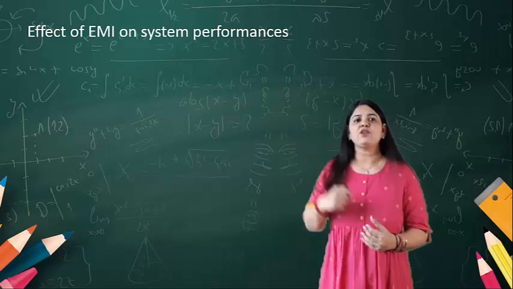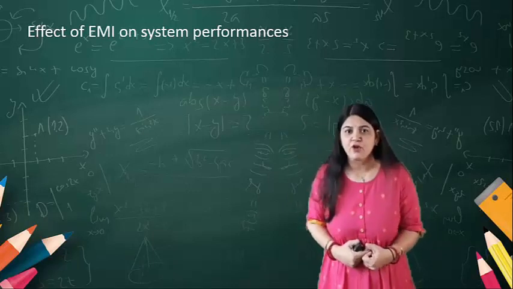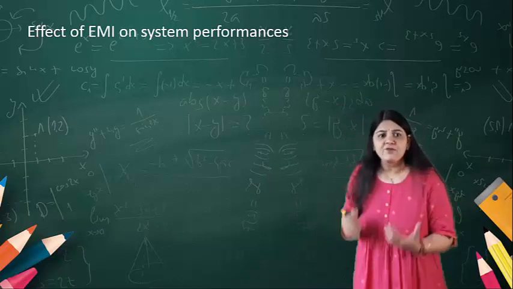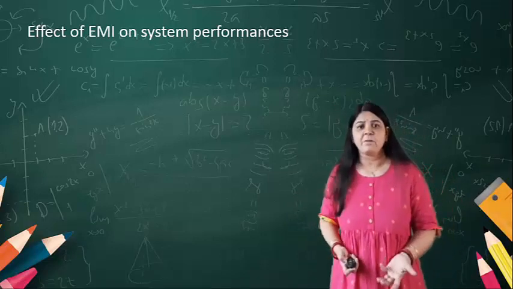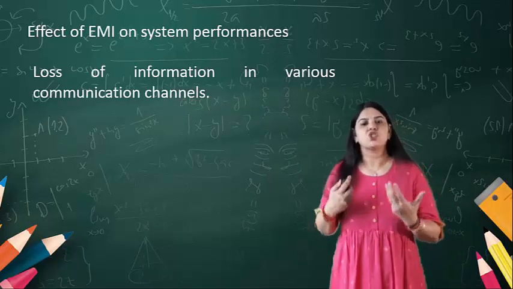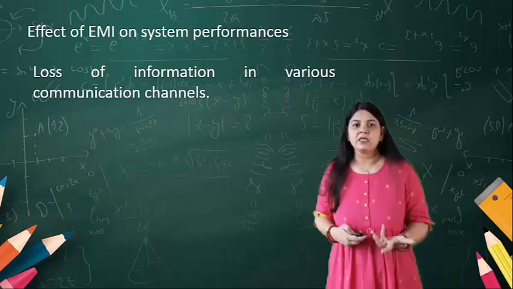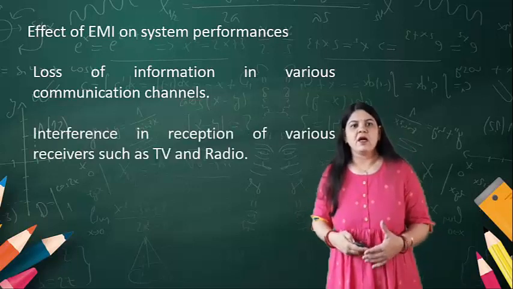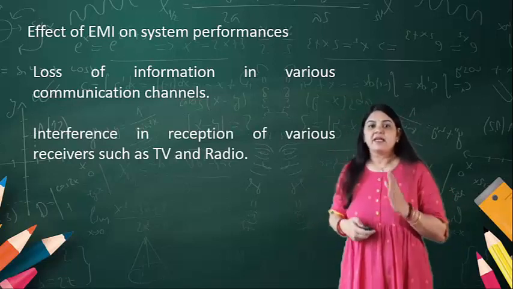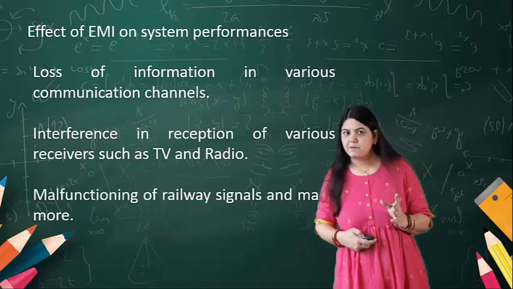Now the effect of the EMI on system performance. The important thing at the end is how it affects performance. Very first, there is loss of information in various communication channels. Another is the reception of various receivers such as television and radio reception.